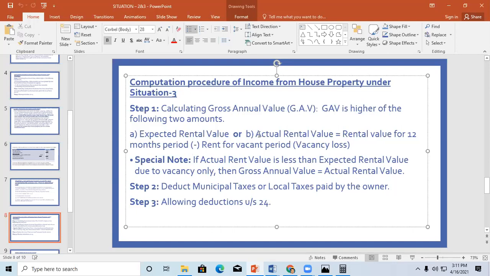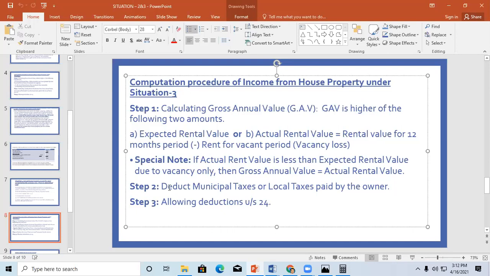Here ERV is 3 lakhs and ARV is also 3 lakhs, but because of vacancy, 50,000 is getting deducted, so it becomes 2 lakhs 50,000. This ARV has become less than ERV because of vacancy. When ARV becomes less because of vacancy, ARV is going to become your GAV. Is it clear, guys? Yes. Okay. So GAV is equal to ARV.